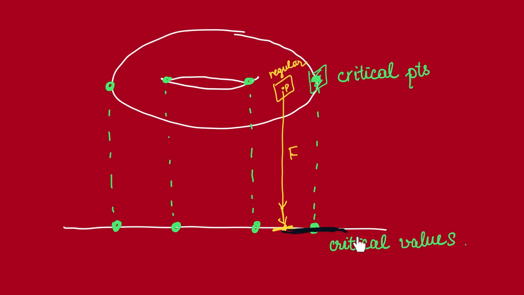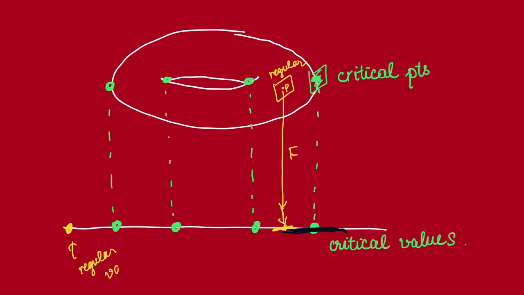Now a critical value is a point in the codomain that is the image of some critical point. Note that that doesn't mean it couldn't also be the image of some regular point. As long as it's the image of at least one critical point, then it's a critical value. And any point in the codomain that is not a critical value is called a regular value. So in particular, it doesn't even need to be in the image, right? Then it's just vacuously not the image of any critical point, so it's going to be a regular value.